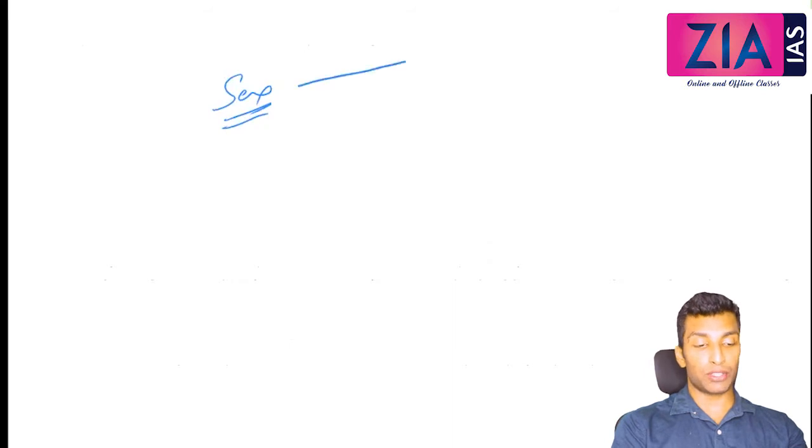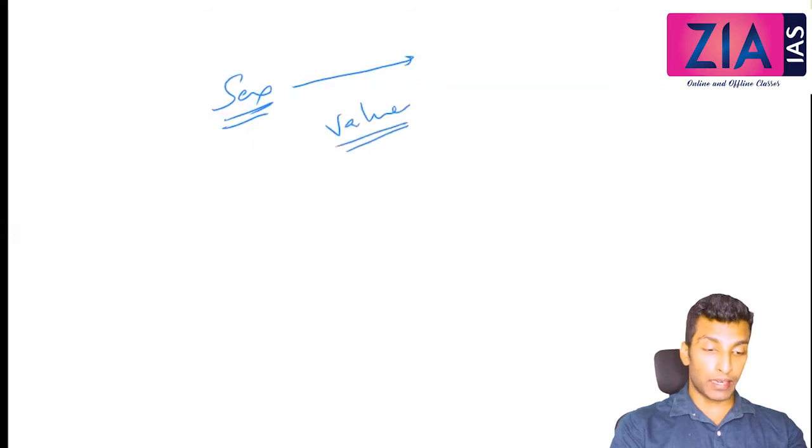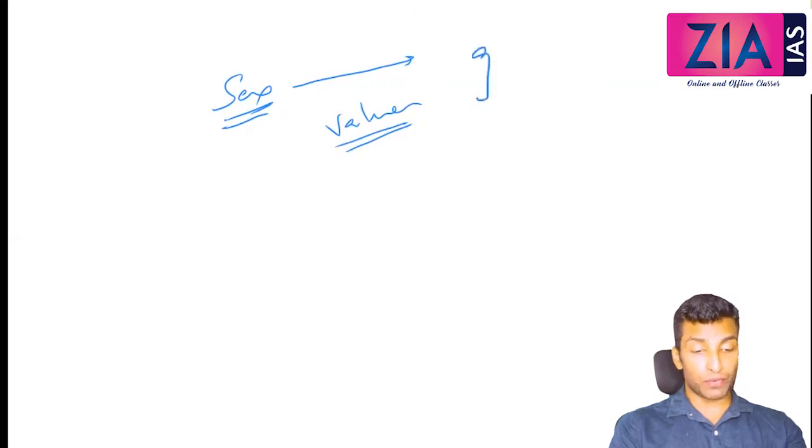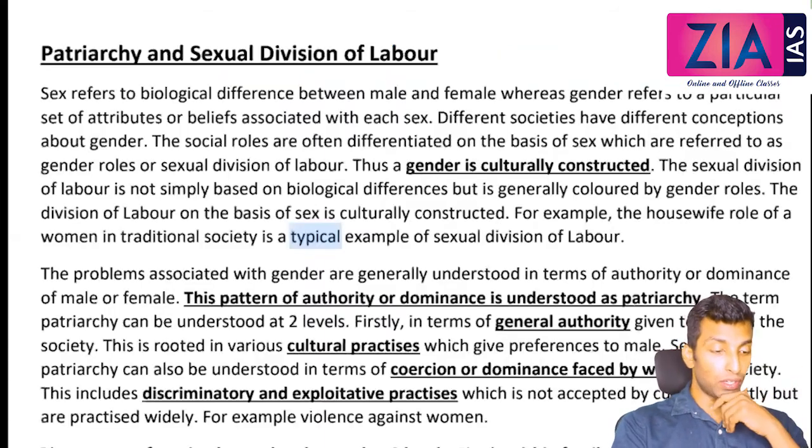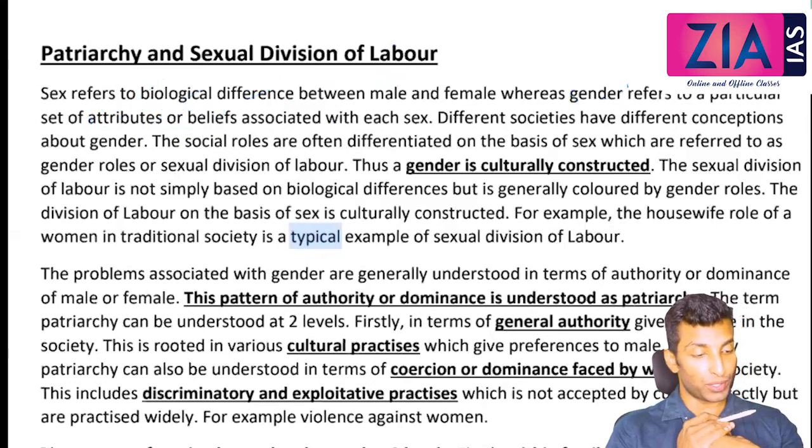I've told you there are natural differences, right? So here, what is a natural difference? Sex. So when with the natural difference you try to attach certain values, then it will create an inequality. It will create evaluation at the individual level, then later evaluation at the cultural level, then there will be a ranking, etc. So it will finally become this gender, and gender role will be constructed. So gender refers to certain attributes like superiority, inferiority, preferability, rejection, right? I'm expecting that you know that. We have done this in stratification.